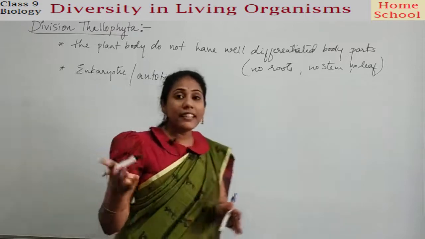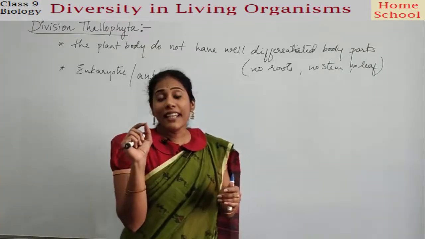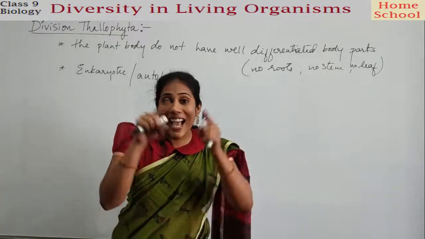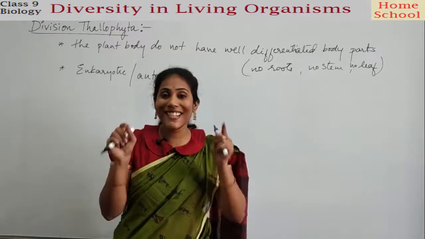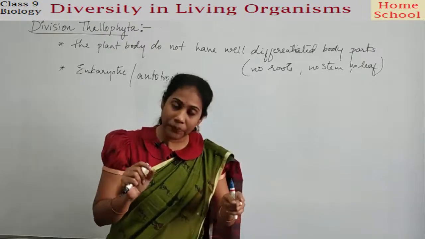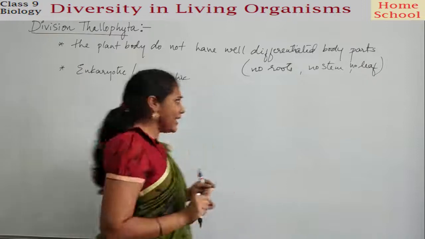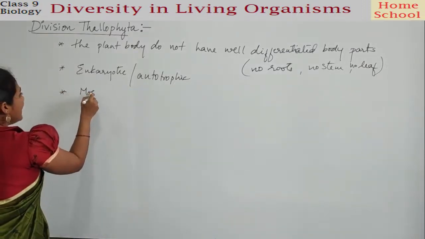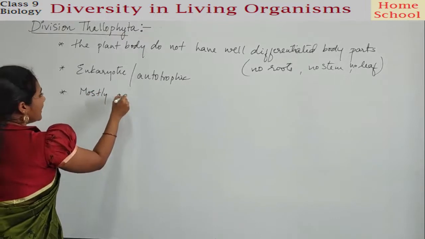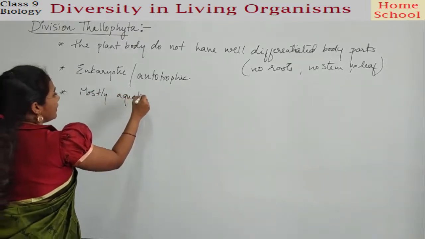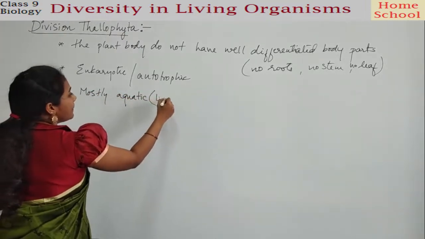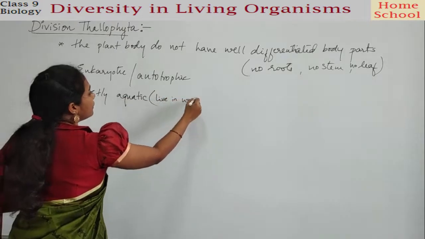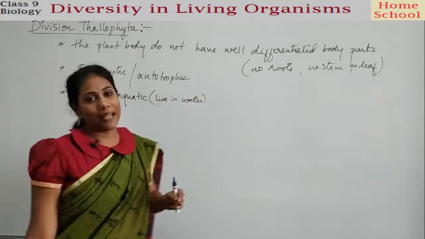That means each and every organelle inside a cell has a distinct membrane. Clear? Fine. And the next important point is they are mostly aquatic. Aquatic in the sense they live in water, right? Aquatic means live in water. Water plants, they all are water plants.